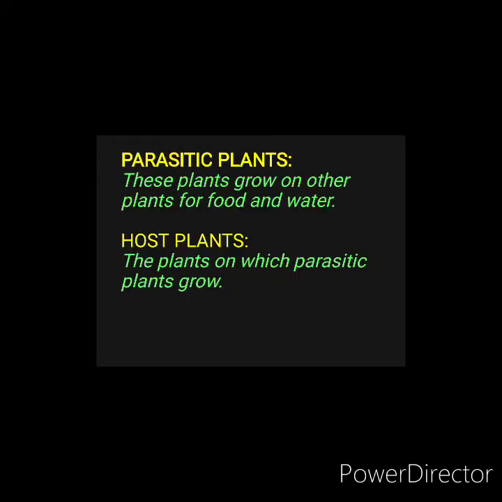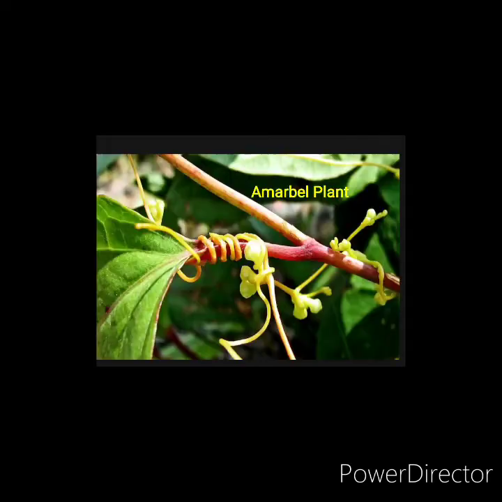Now let us learn about the parasitic plants. These are the plants that grow on other plants for their food and water. They don't have any stem, leaves or roots. So they grow on other plants to get their food. Host plant means the plant on which the parasitic plants grow. So there is a main plant on which these parasitic plants grow.